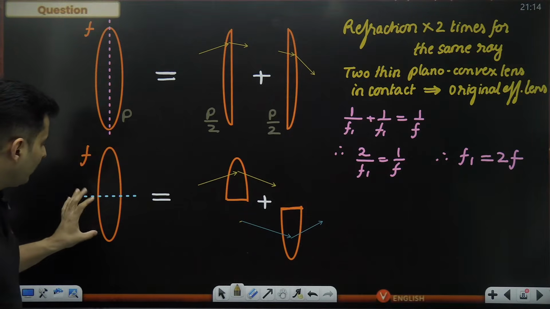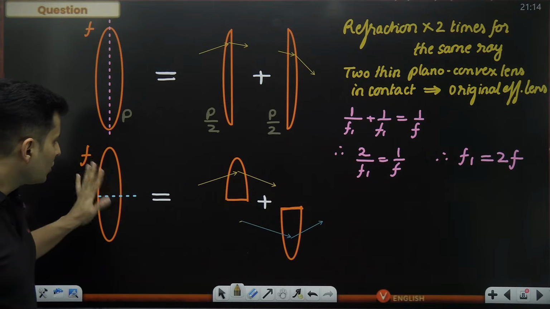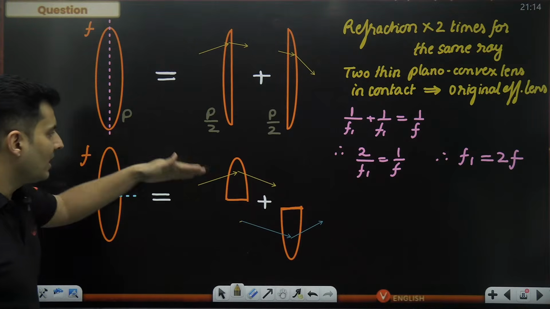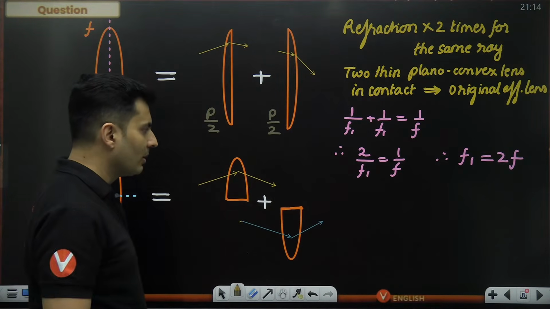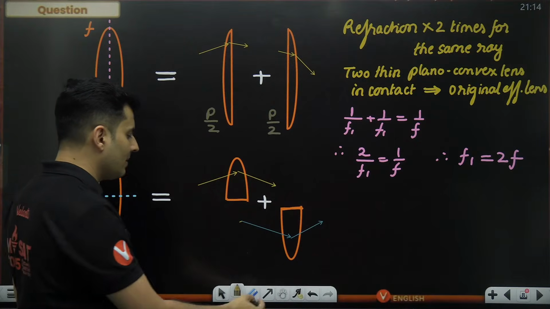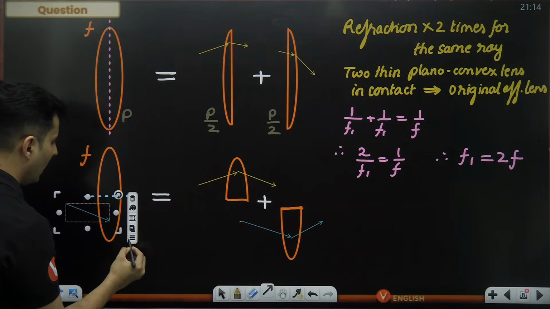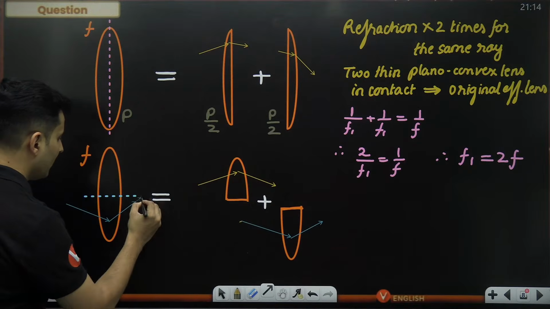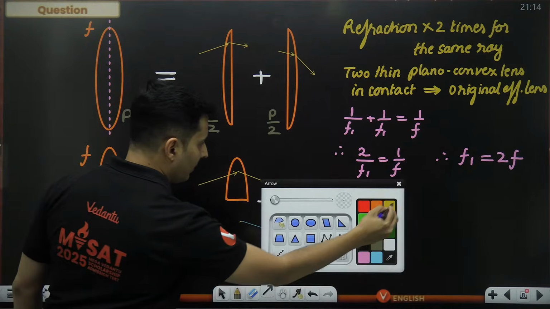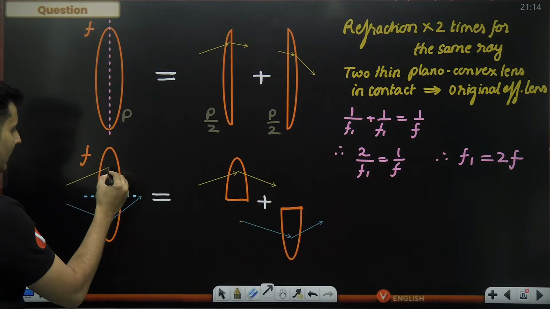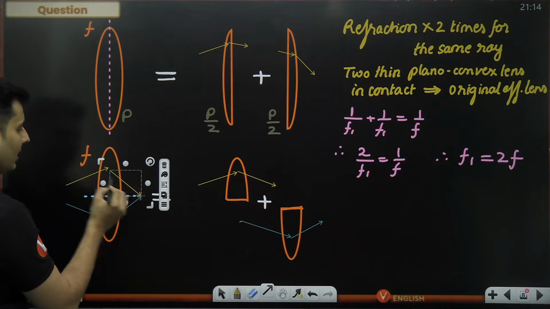Whatever rays go on the top are different from whatever rays go below. So only half of the rays are going from the top, half of the rays are going from below, but they will meet at the exact same point. Say, for example, if the rays were going from below, after refraction over here, they were meeting here, the same thing will happen due to refraction here, and they will eventually meet here, making the image.